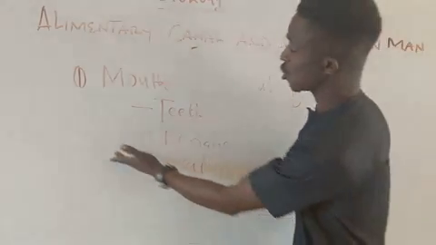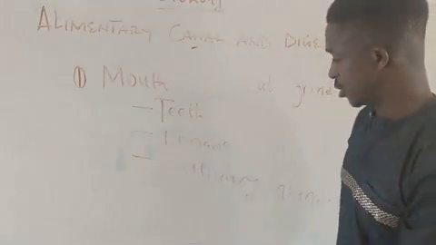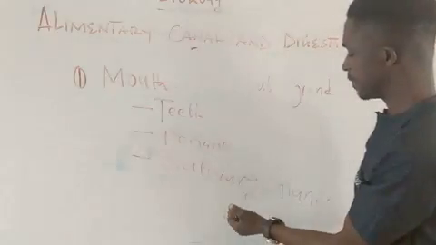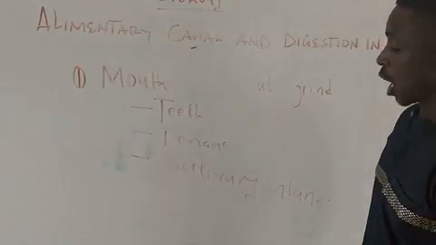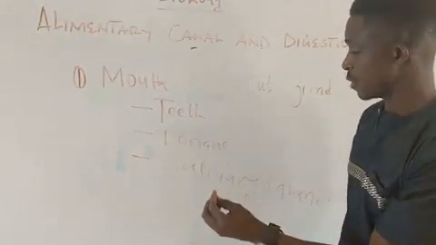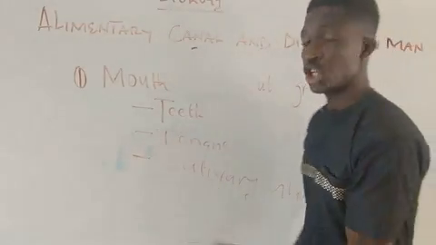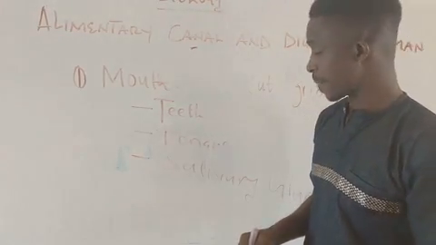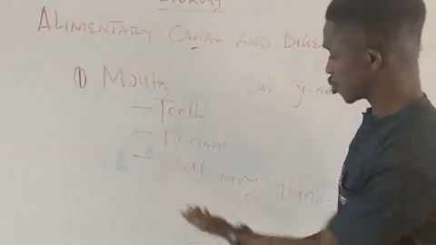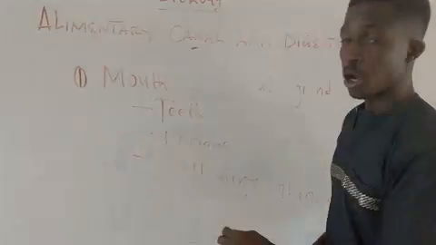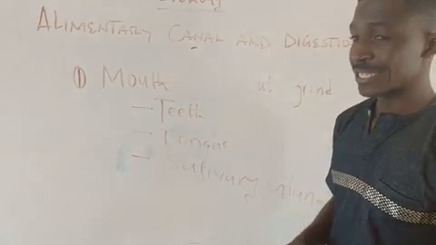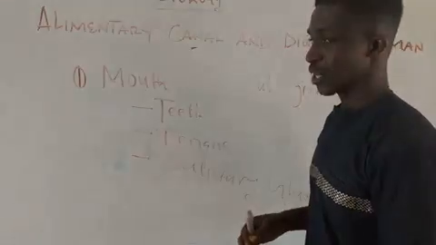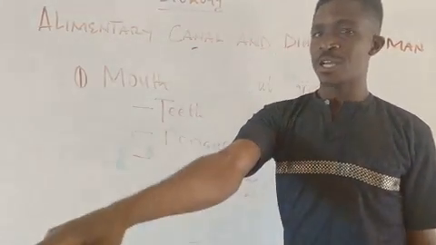Now, the last on the mouth, but not the least, the salivary what? Gland. The salivary gland. So the major function of the salivary gland is to secrete saliva. Is what? Secrete saliva. And when this saliva is secreted, it contains an enzyme called ptyalin. It contains an enzyme called what? Ptyalin. It contains an enzyme called ptyalin.